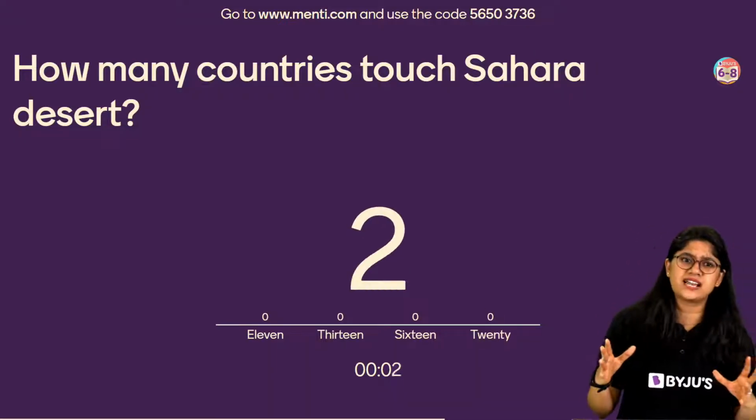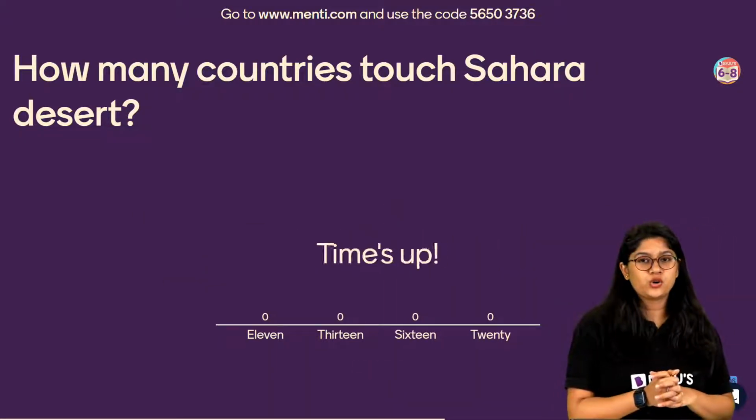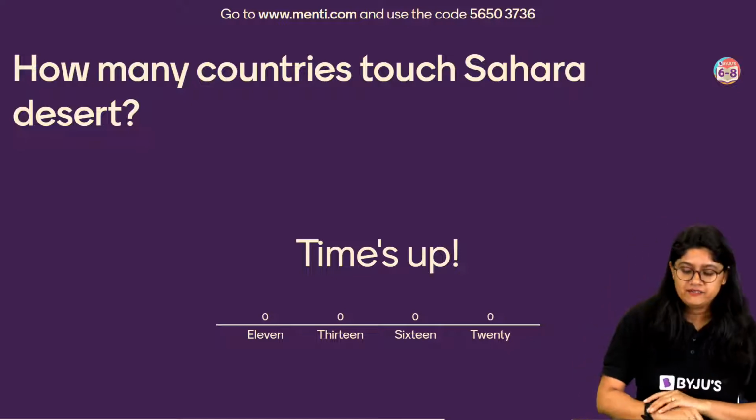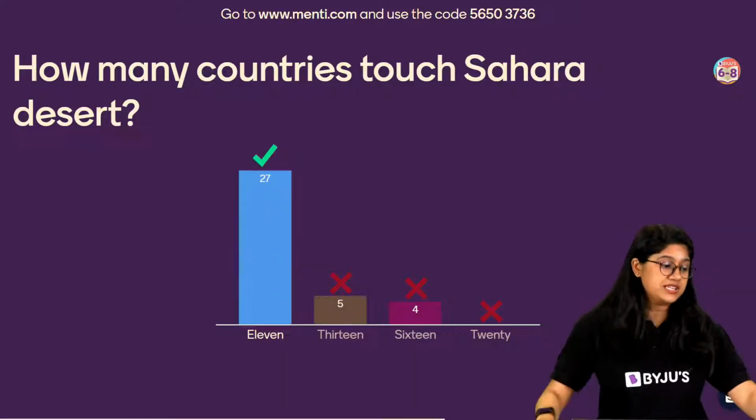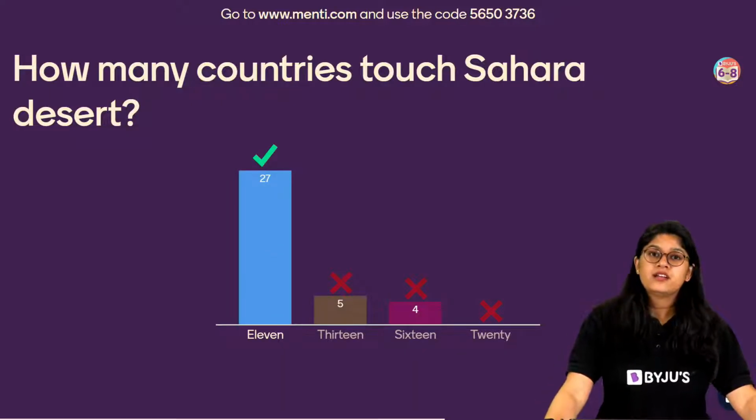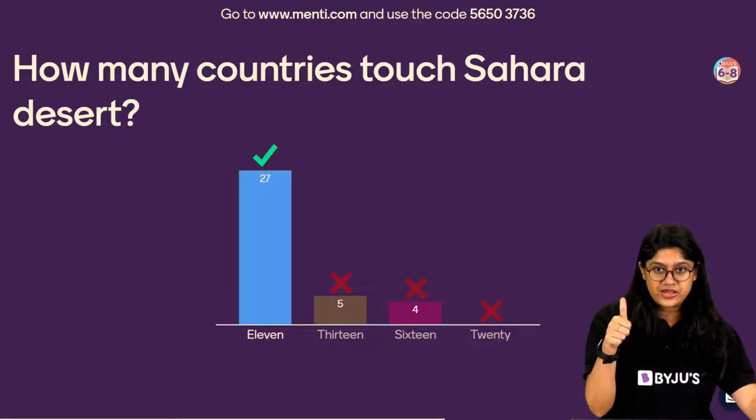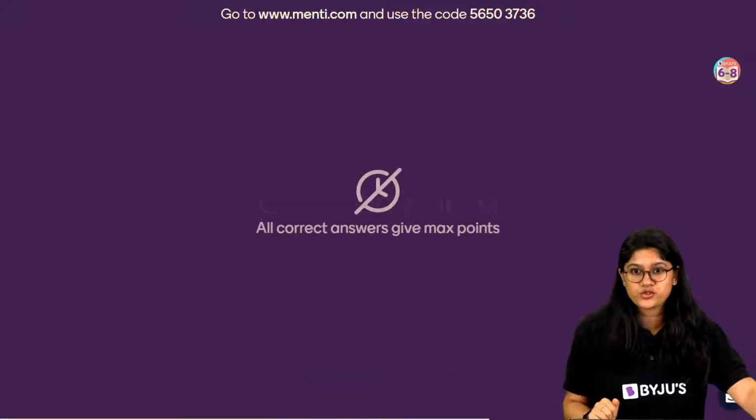We have just discussed in the class. Everyone, don't go in the chat. Very good. The correct answer is 11 and 27 of you have voted for the correct answer. The Sahara Desert is spread in 11 countries. Very good. Okay. Question number 7 everyone on your screen.